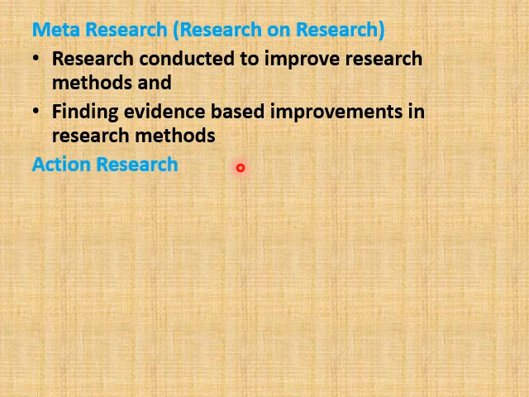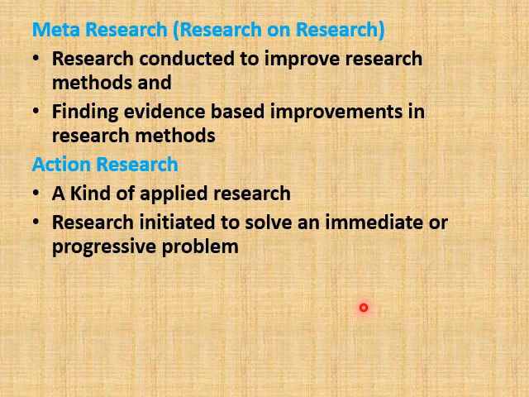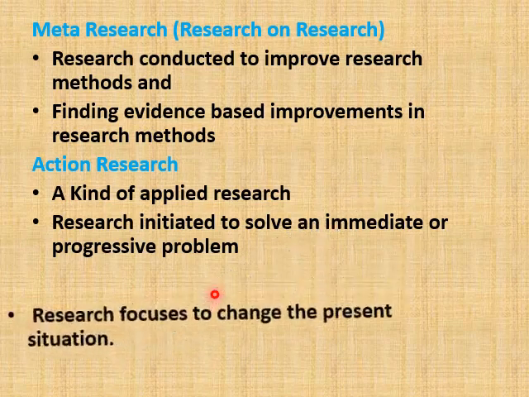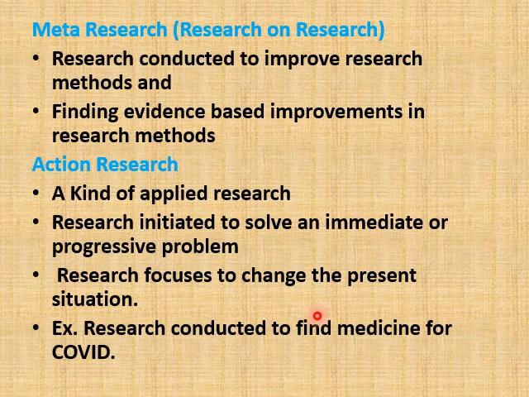The next one, action research. It is a kind of applied research. It is the research initiated to solve an immediate or progressive problem. The research focuses on changing the present situation. For example, the research conducted to find medicine for COVID. Now we all are struggling with the coronavirus disease. So a research conducted to find medicine for COVID is an example of action research.